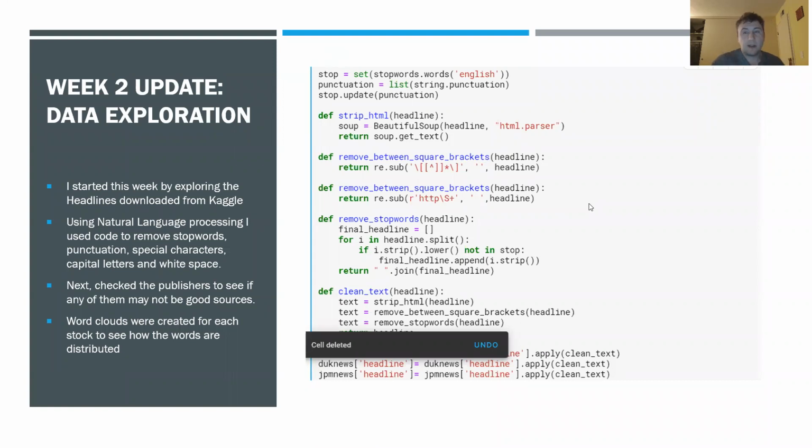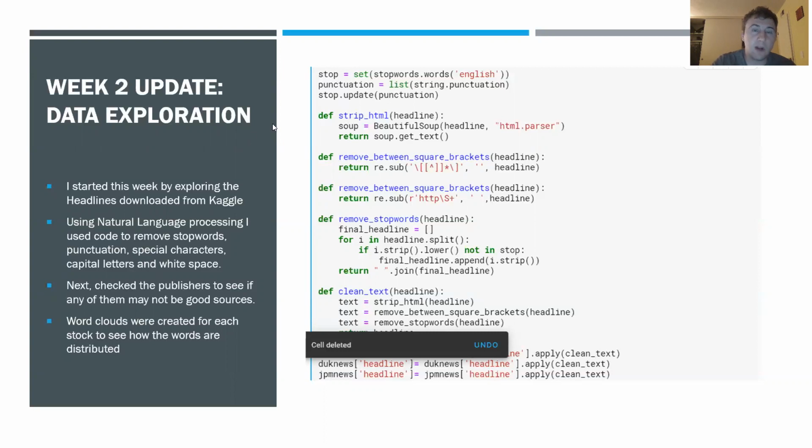So the first thing that I started with was the headlines, and I obtained these headlines again from Kaggle. They are a list of over 1 million headlines for 6,000 different stocks. One of the main things that I needed to do this week was isolate the stocks that I was looking at, and so I removed all the other stocks from the list and separated each one of them out into different news files or different news data frames.